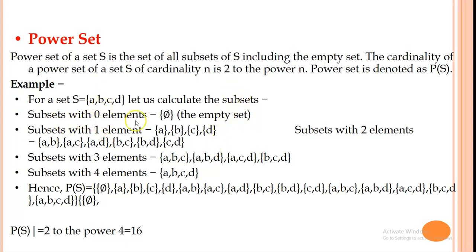So subsets with 0 elements, that is the null or empty set, with 1 element, with 2 elements, with 3 elements, and with 4 elements. If we take all the subsets, then we get the power set of that particular set. So simply the cardinality of P of S equals 2 to the power n. Here a total of 4 elements are there, so we can say that a total of 16 elements will be in the power set.